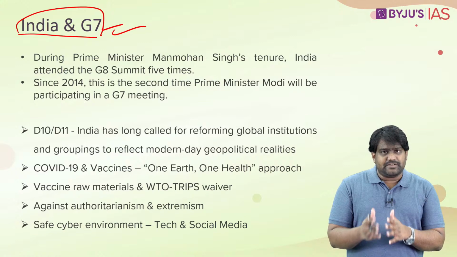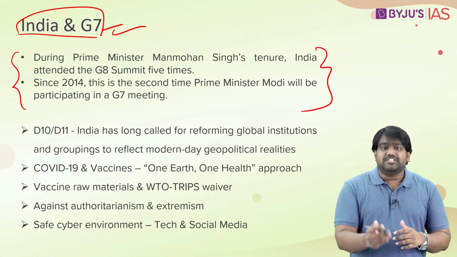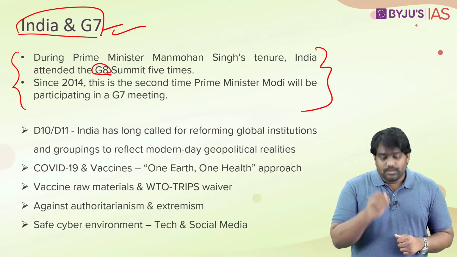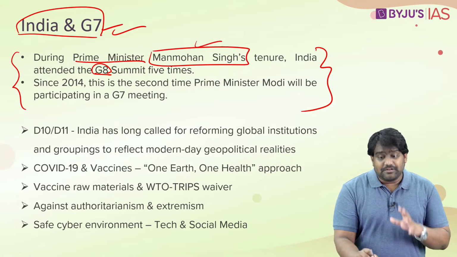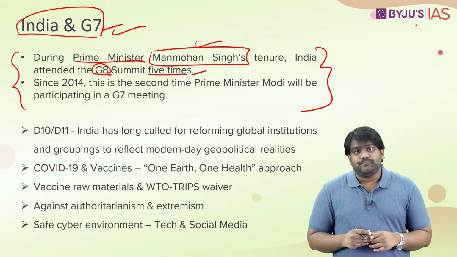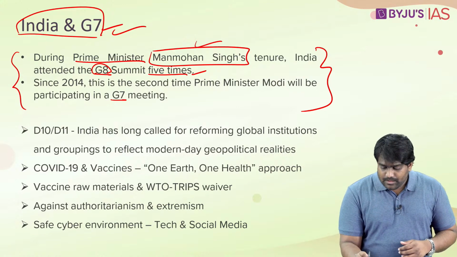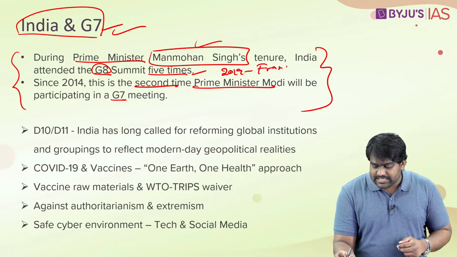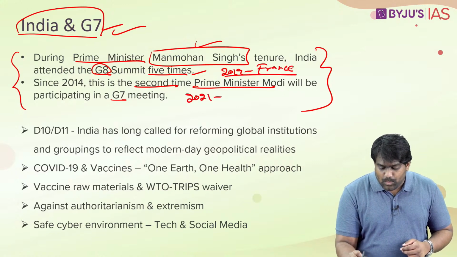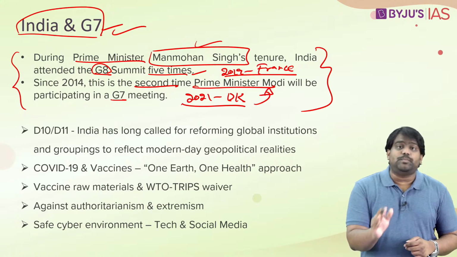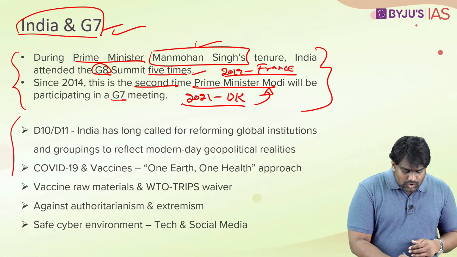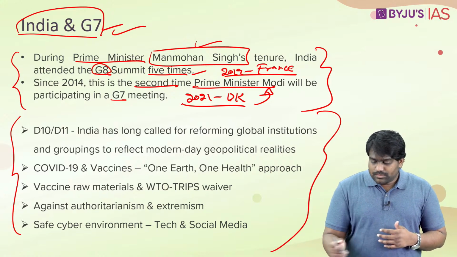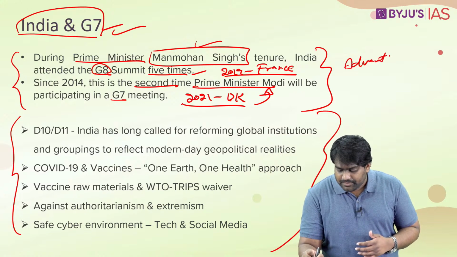See, India has been invited several times to participate in the discussions of the G7 as a guest participant. When this grouping was the G8, Prime Minister Manmohan Singh was invited 5 times to participate in the discussions. Now after it became the G7, Prime Minister Modi has been invited 2 times, one in 2019 when France invited India, and now in 2021 when UK invited India to participate as a guest country. So India has a history of participation at the G7. There is one big advantage for India at the G7.